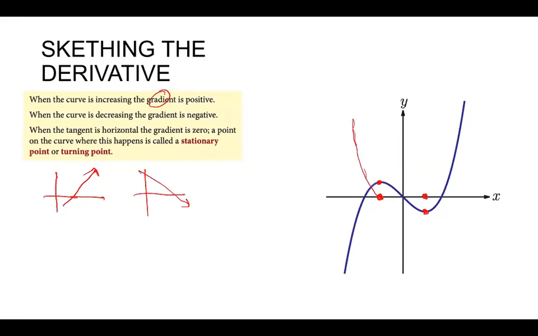After this point, the graph is going down, so the derivative must be negative until it reaches this point. At this point, it must be 0, because at the minimum or maximum point, the derivative is 0, or the change is 0. Let me not use the word derivative because we want to define it. The change is 0. Like this. Sorry for my bad drawing, but continue like this.